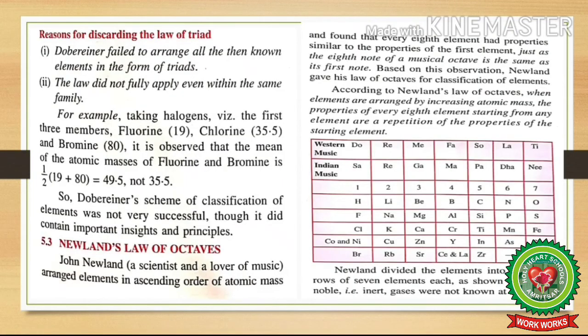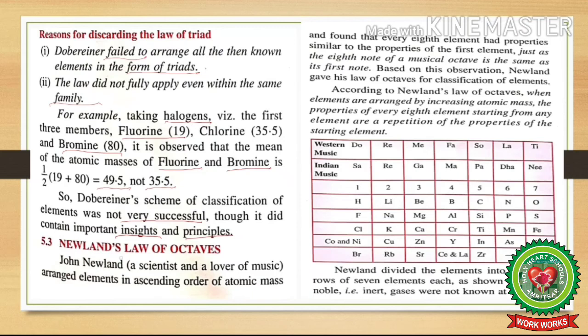A question can come that what were the reasons for discarding the law of triads. First reason was that Dobereiner failed to arrange all the then known elements in the form of triads. Secondly, the law did not fully apply even within the same family. We have already discussed all the examples here. For example, taking halogens with the first three members fluorine, chlorine and bromine, it is observed that the mean of the atomic masses of fluorine and bromine is 49.5 and not 35.5. So Dobereiner's scheme of classification of elements was not very successful, though it did contain important insights and principles.